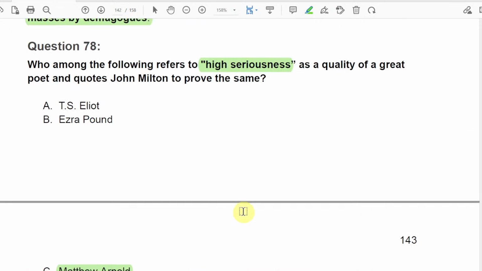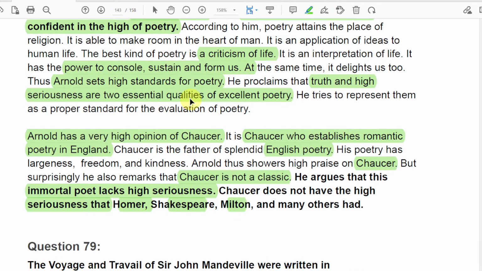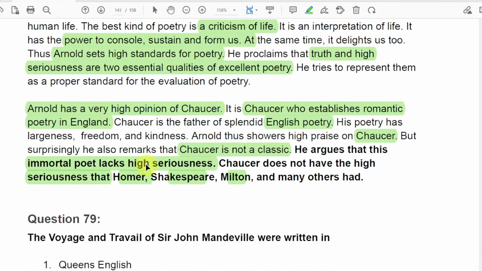That was the question, high seriousness as a quality of a great poet, and he quotes from John Milton to prove it. So it was not only John Milton who has this high seriousness, but who else has? Write in the chat box. Homer, Shakespeare, and Milton. Correct? And which poet lacks the high seriousness? It was Chaucer. Fine, that's great.